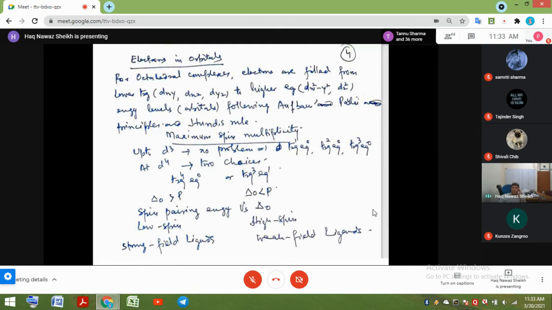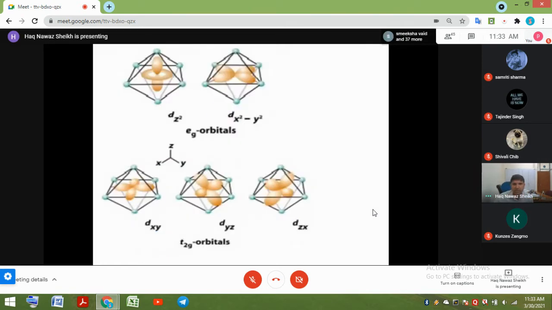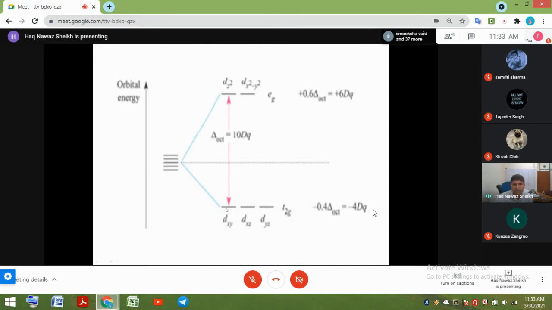So maximum spin multiplicity, that's Hund's rule: when you have a degenerate set of orbitals and you have to place electrons in them, place the maximum number of electrons with parallel spin. So the maximum spin multiplicity should be adopted. Up to d3 there is no problem, because the first electron will go to the t2g, the second will also go to the t2g. First one will go here, second one here, third one here.